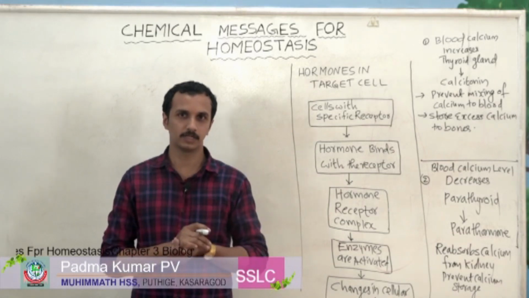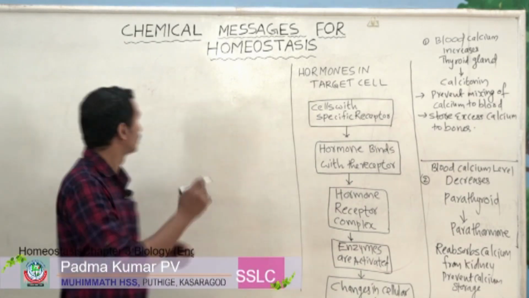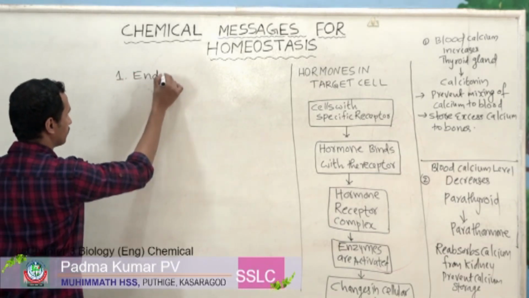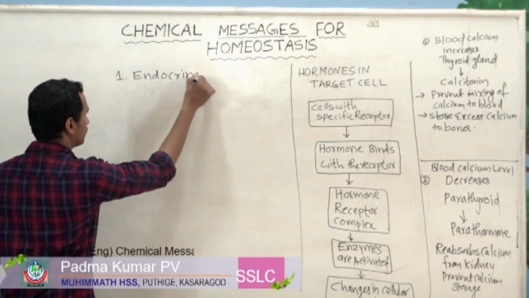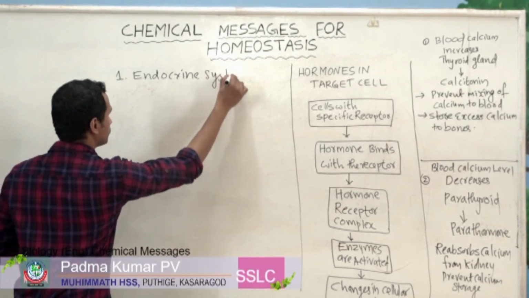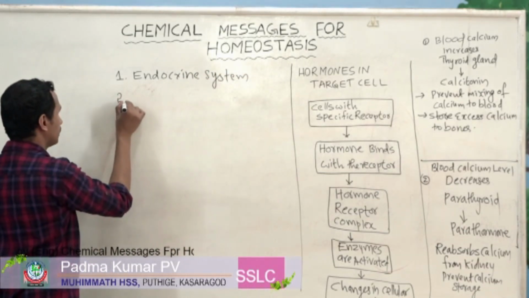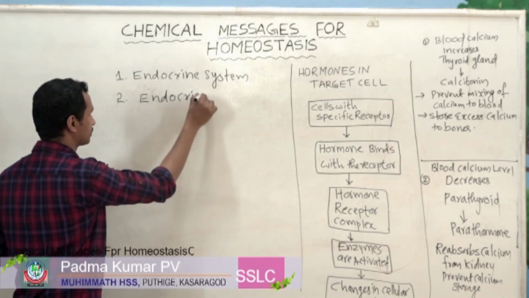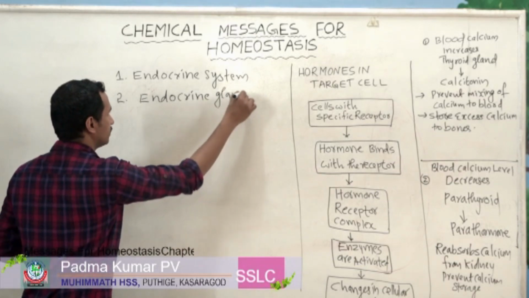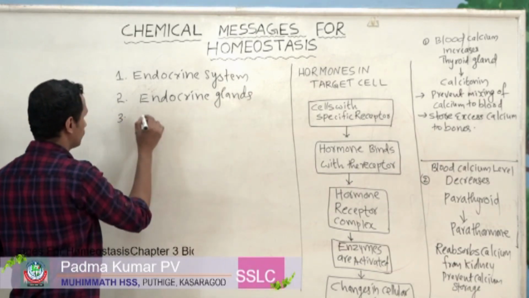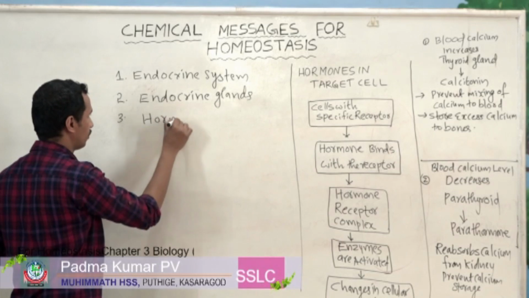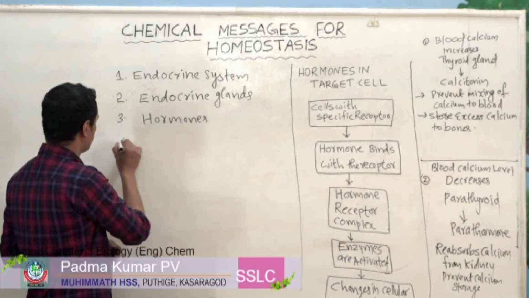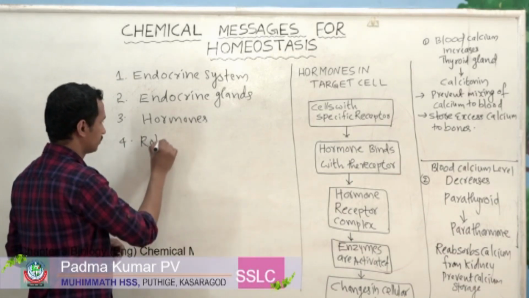In this chapter you have to study mainly the endocrine system, then different endocrine glands, then different types of hormones, and in addition to this, the role of hormones